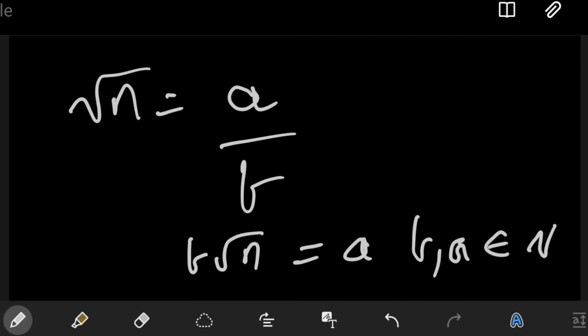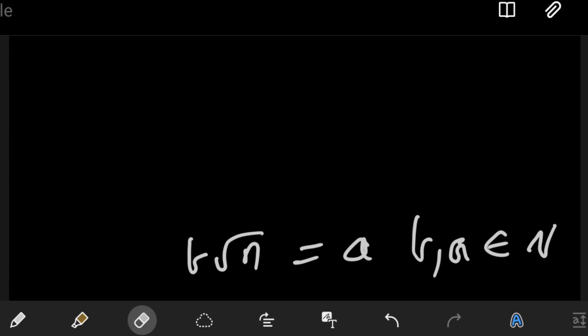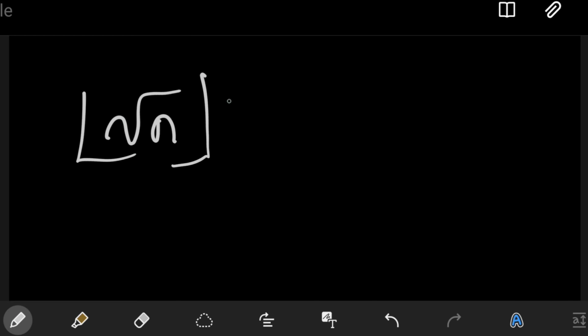So now we're just going to introduce a little notation. We're going to talk about this square root of n. Actually, you can use any expression. So this is a kind of bracket that represents what we call the floor function.